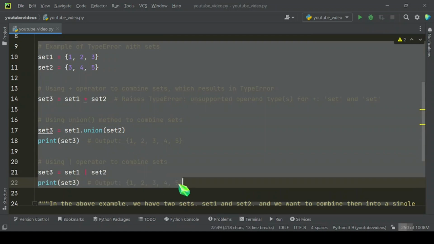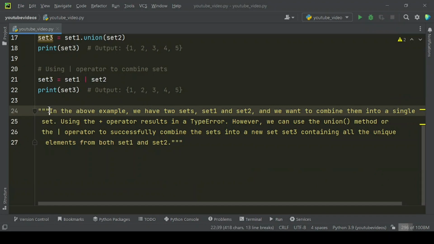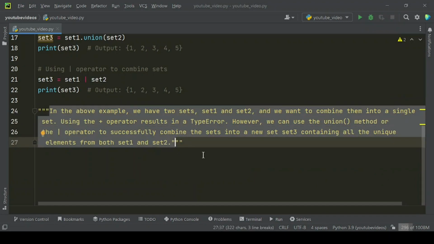Here's an example. When you run this example code, then you will get this error. In the above example, we have two sets, set 1 and set 2, and we want to combine them into a single set. Using the plus operator results in a TypeError. However, we can use the union method or the vertical bar operator to successfully combine the sets into a new set, set 3, containing all the unique elements from both set 1 and set 2.